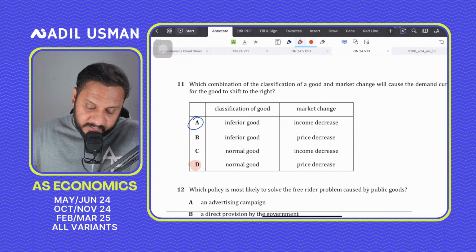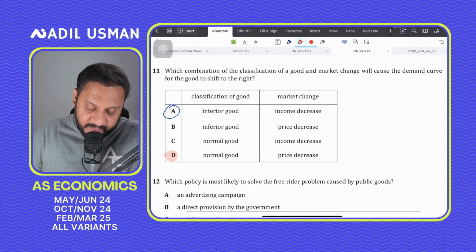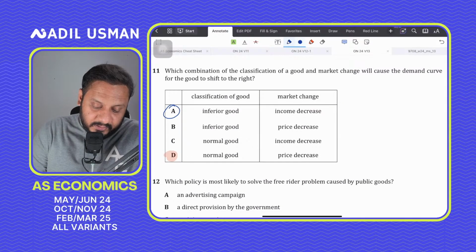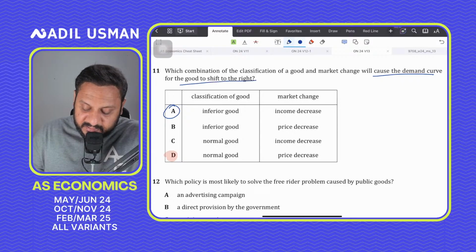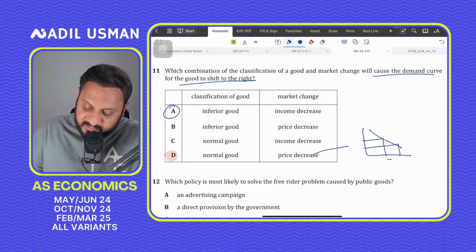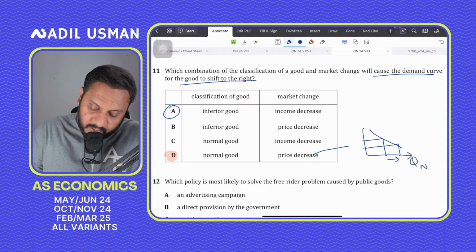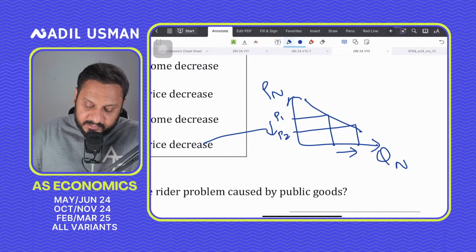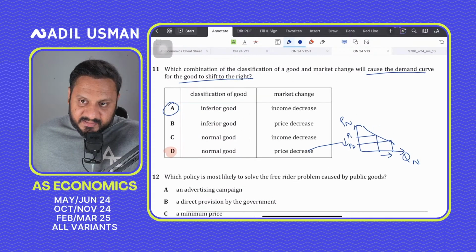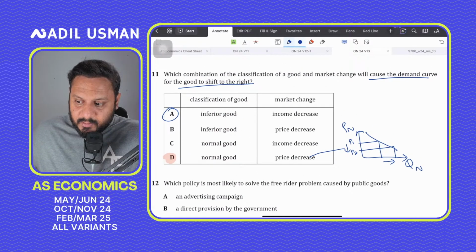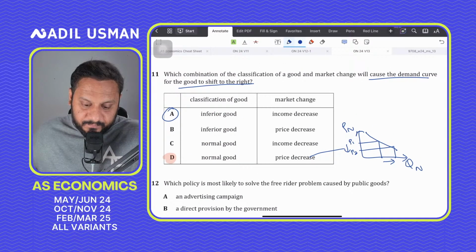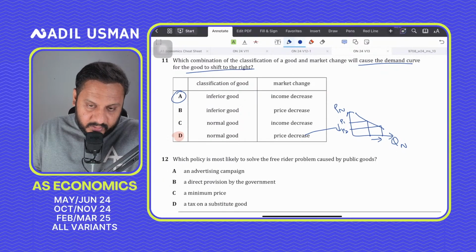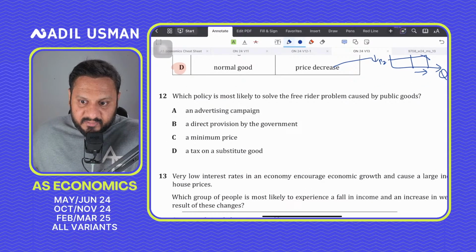For question 11, option D is incorrect because the question says which will cause the demand curve to shift. If you decrease the price of normal goods, the quantity demanded of normal goods would increase, but that would be an extension in demand, not a shift in demand. That is why 11D is incorrect. Got it, everyone? Everyone understood why 11D is the incorrect answer?